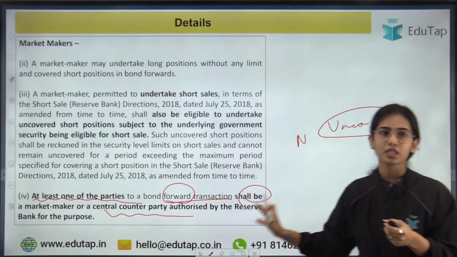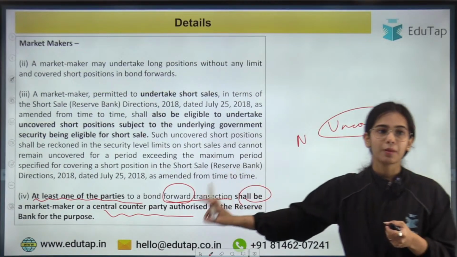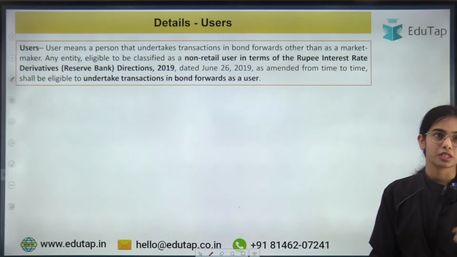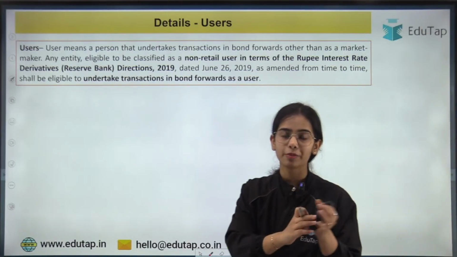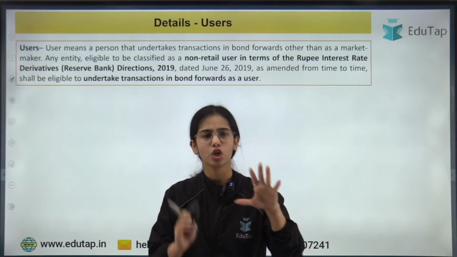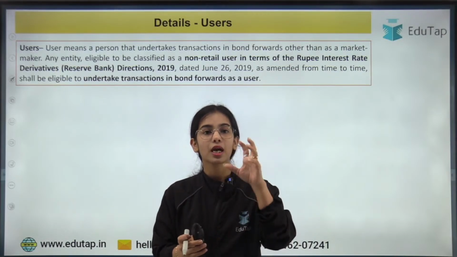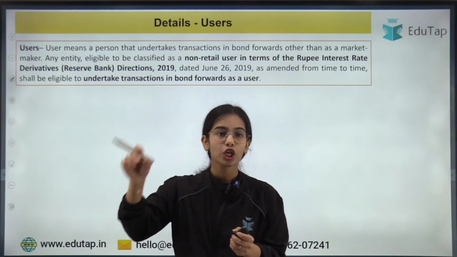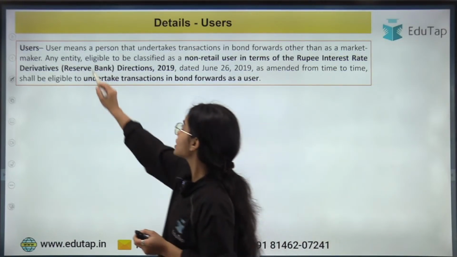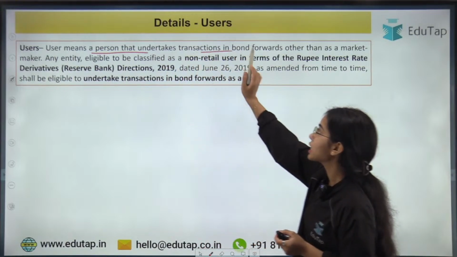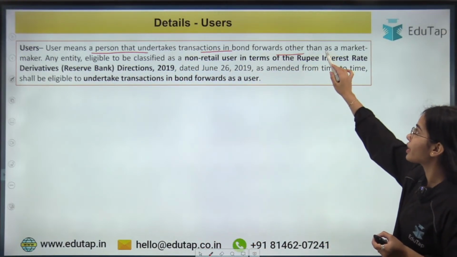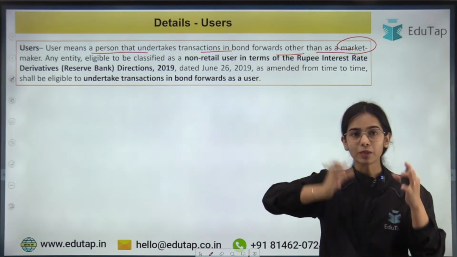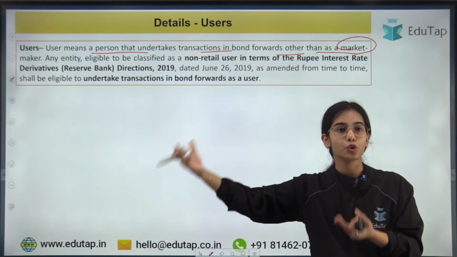So at least one of the parties of the bond forward contract shall be a market maker or a central counterparty authorized by the Reserve Bank for the purpose. Now, we have discussed market makers, so one of the parties will be market makers. Both the parties can also be market makers, but let's say one party is a market maker, so the other party will be some user. So who are these users? Users means a person that undertakes transactions in bond forward contracts other than as a market maker. So users are the second party. If one party is a market maker, the second party are the users, we can say.